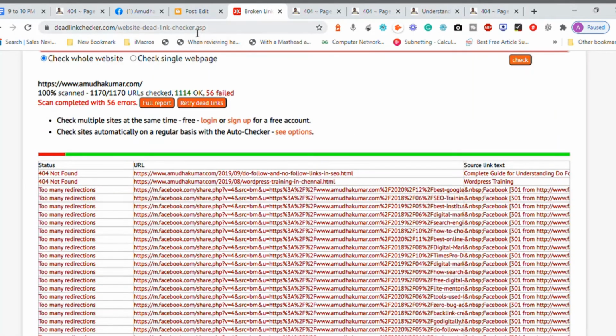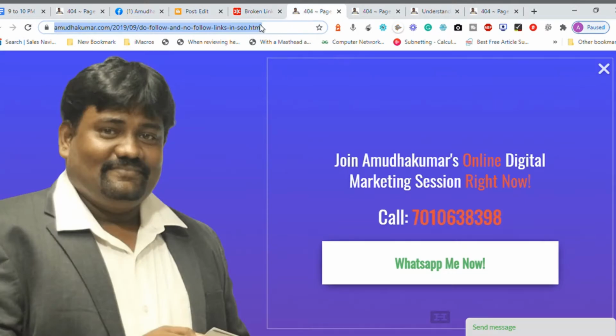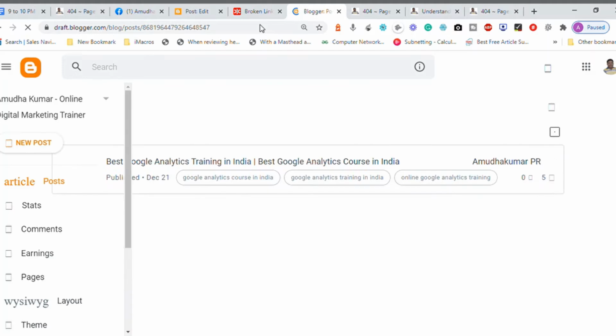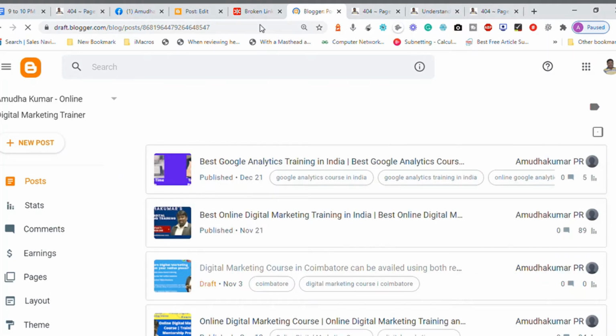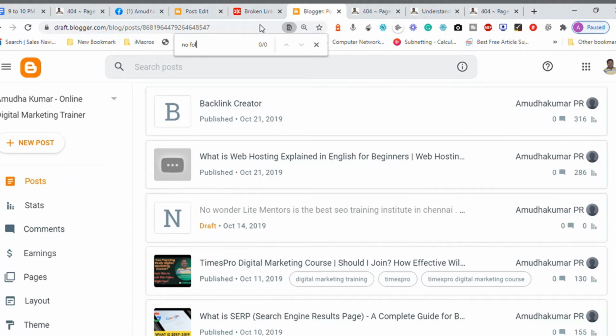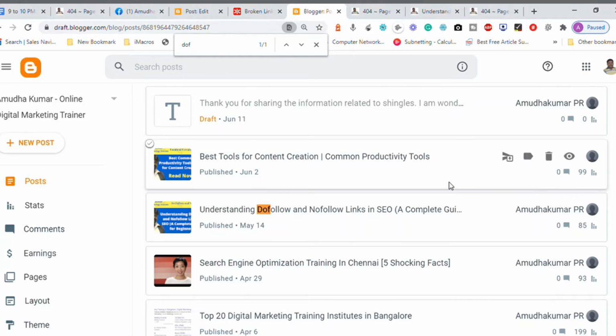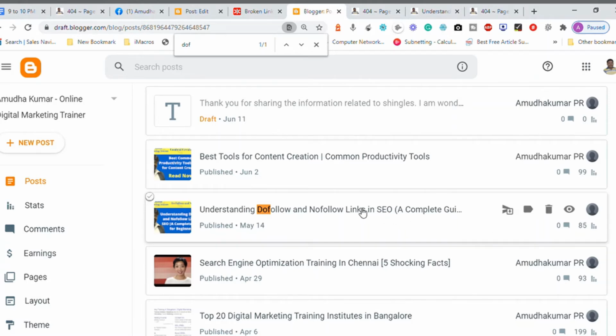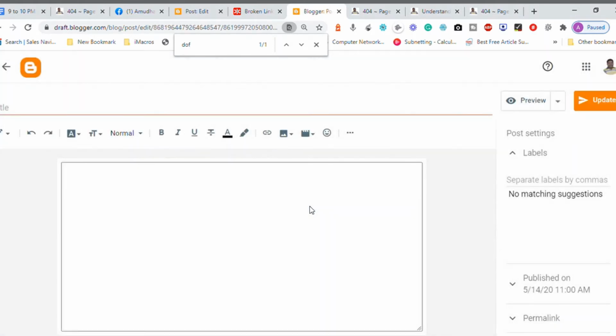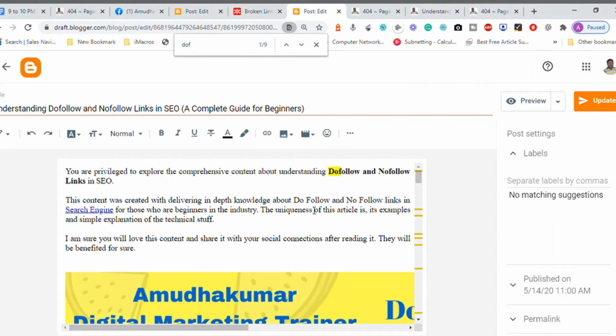So I go to blogger.com again. I remember I have written an article related to do follow or no follow. Let me try searching: understanding do follow and no follow in SEO. I have an article, understanding do follow and no follow, and I think it is published also. See, it is published. Once I click on this article, a complete guide, understanding do follow no follow link in SEO, this is the article which I have.